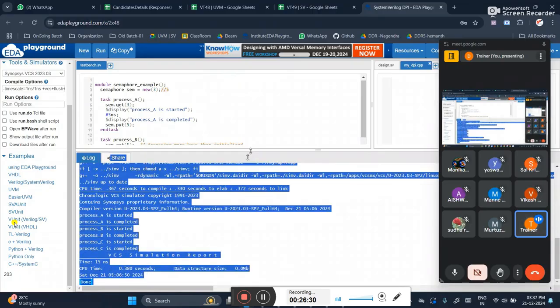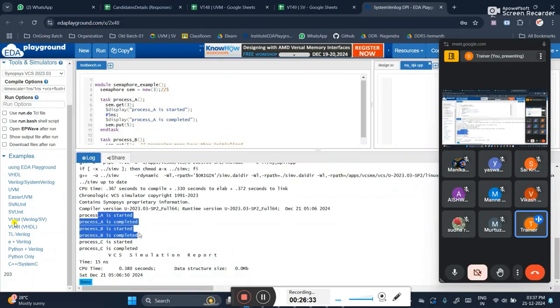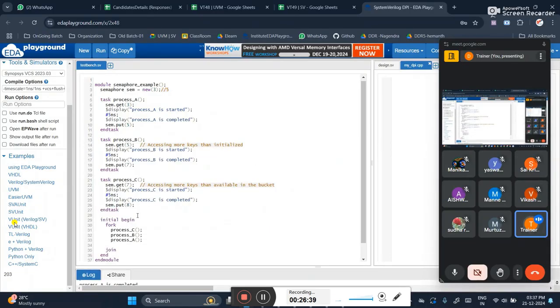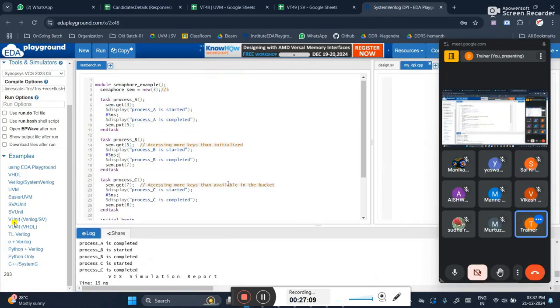So in this case, see the order. First A is getting completed, B is getting completed, C is getting completed in a proper order. I have controlled only with the help of keys. I didn't touch below. Below, first I should get C, then B, then A. But according to what I have written here, that answer I am getting, which means my control is with the help of semaphore. If I want to control using this, I should remove fork join or something. This one is not considered at all because this code is written by someone else. My requirement and my control is over this particular part. That's how it is.